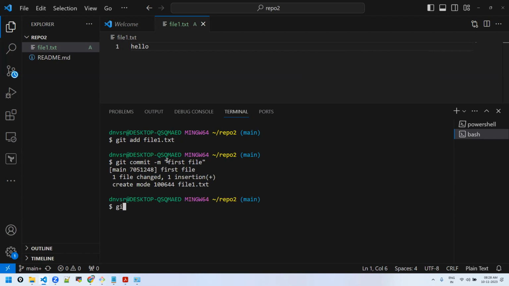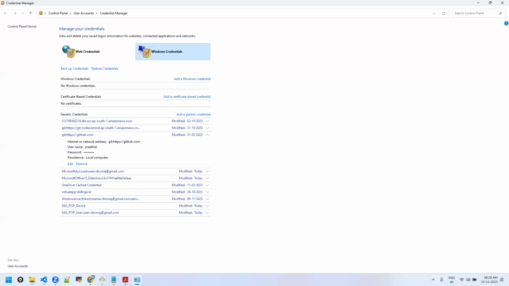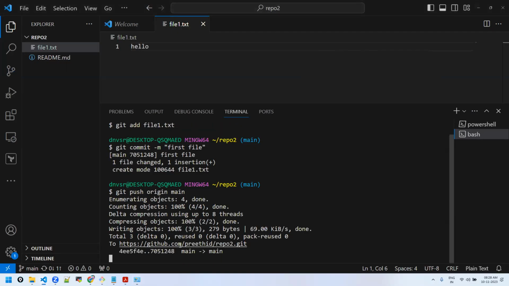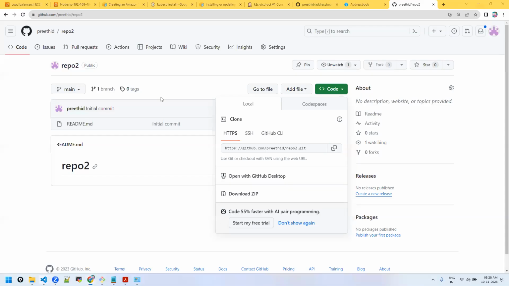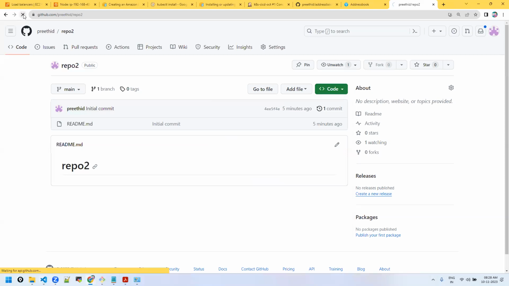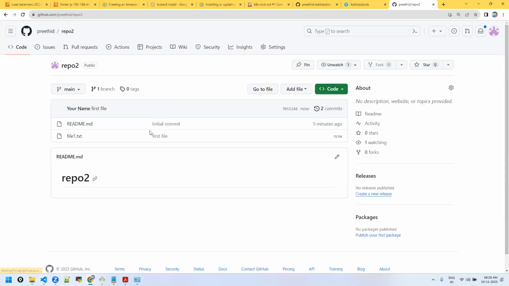Now, if I want to push to remote, you don't need to configure origin. It's already set. Git push origin main, where main is the branch name. It has created main as the default, nothing but like master. My credentials were already there in the Windows credential store. Now here I should see the new file. This is how I'll clone and I'll push my changes. Got it. Everyone clear, all of you?